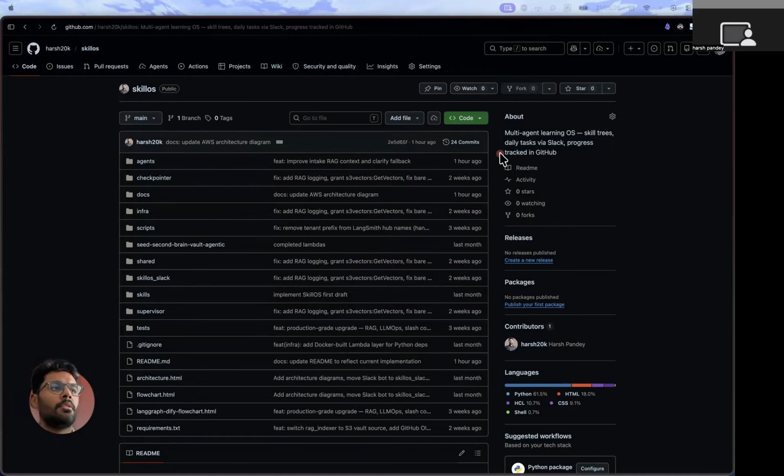So what I created was a system that can automatically generate context from your previous learnings, from the notes that you have created in, let's say, your Obsidian vault, and those will be used as a context to create a personalized learning plan.